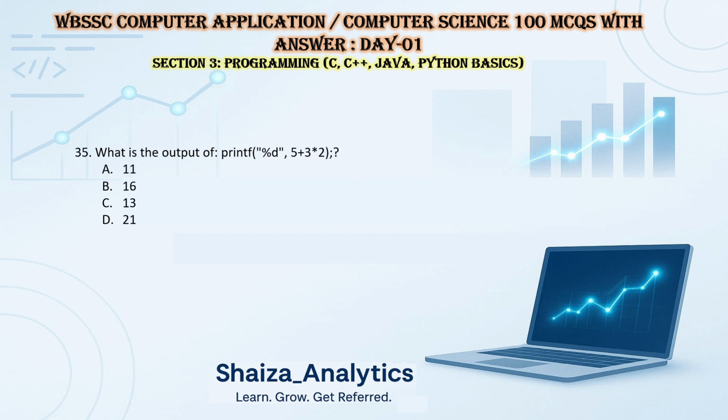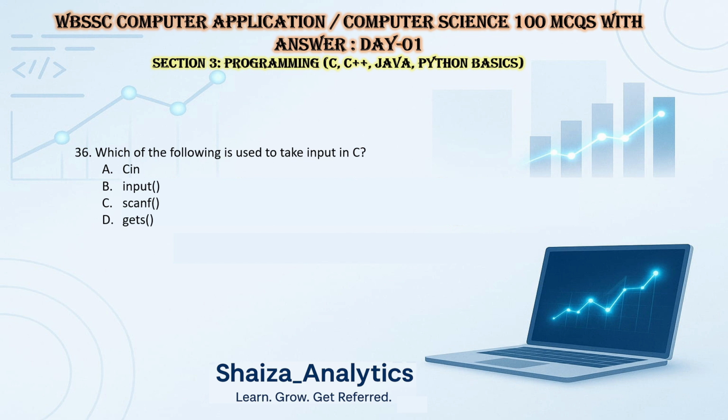Question 35. What is the output of printf %d of 5 plus 3 multiplied by 2? So here what we'll do, 3 multiplied by 2 is 6, plus 5 is 11. So the answer is 11, option A. We're using BODMAS rules here.